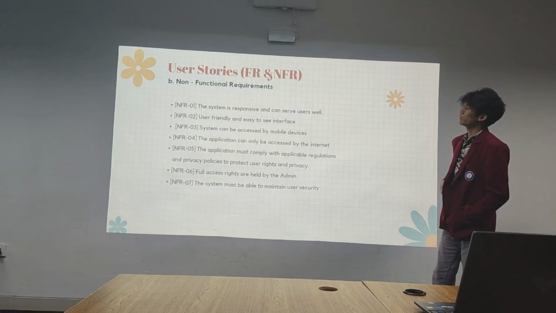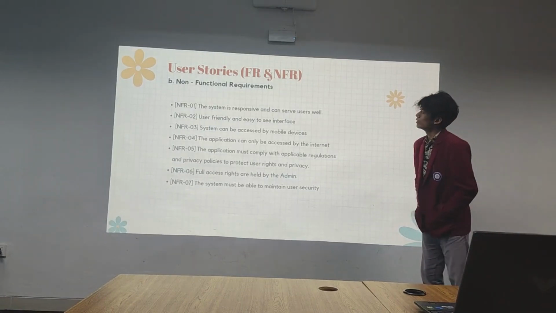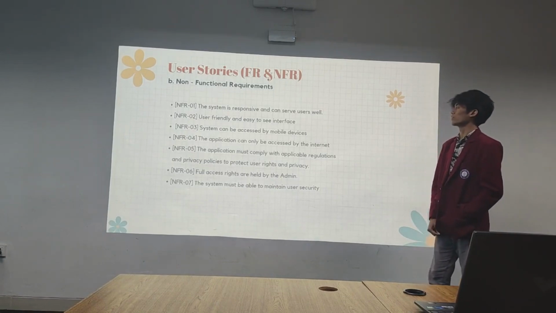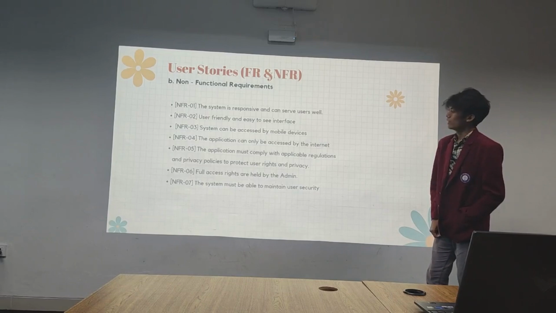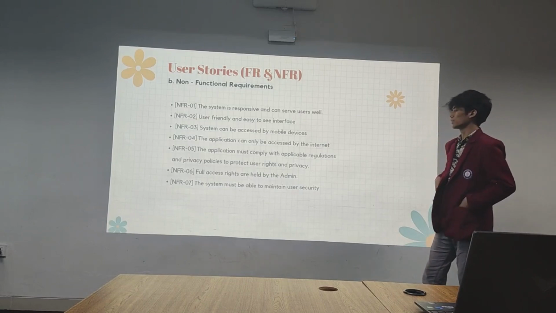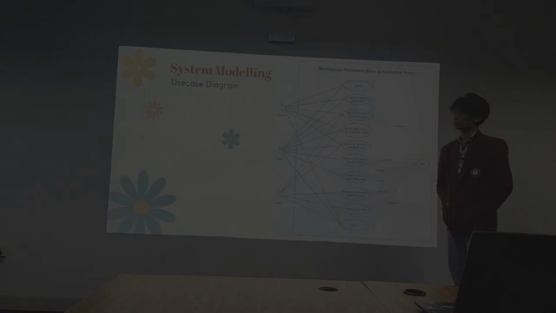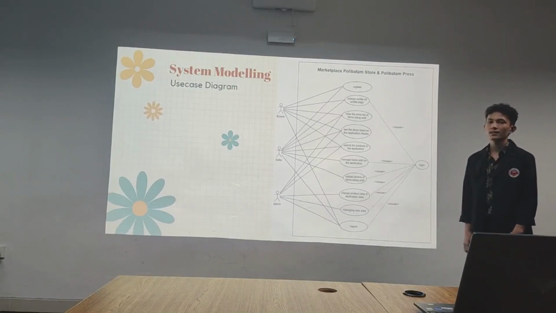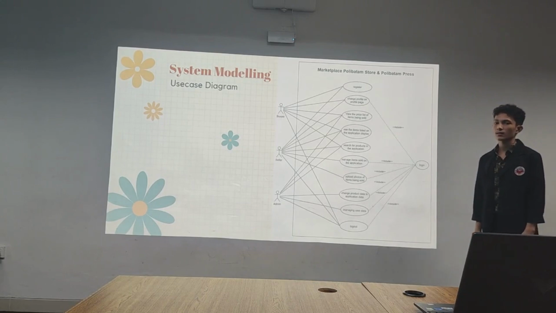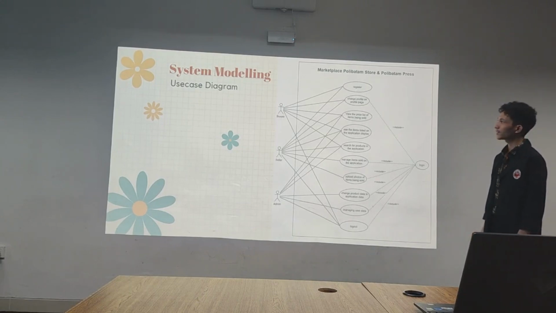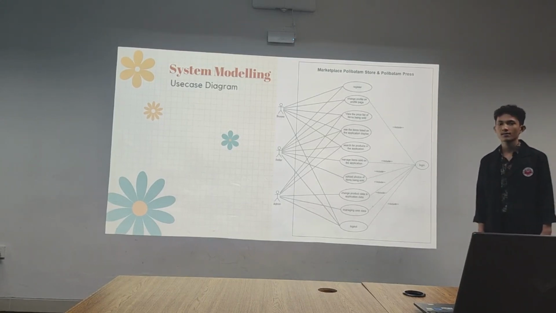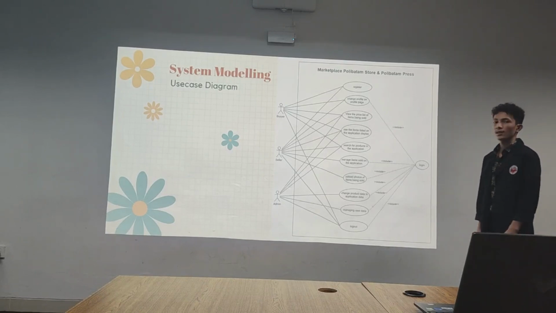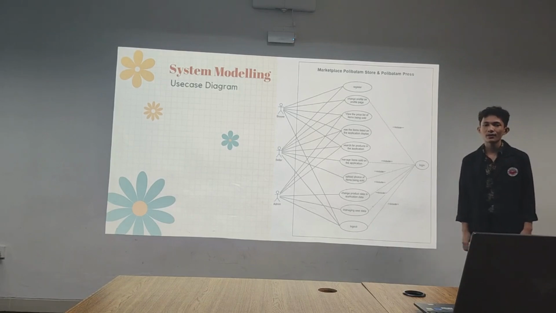This slide displays the non-functional requirements. As an example, first is the system is responsive and can serve users well, until the system must be able to maintain user security. Okay, next is the use case diagram. First, we have the use case diagram where there are three actors, namely buyer, seller, and admin. There are also 11 use cases connected to actors, each of which will be explained after this.